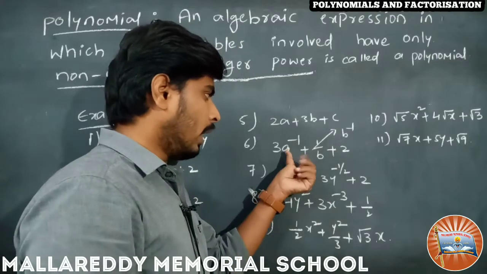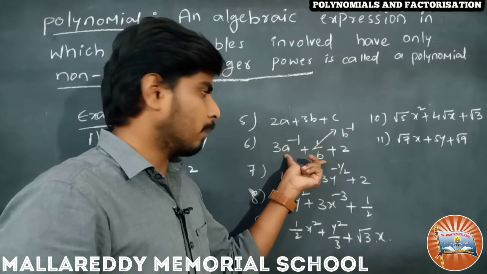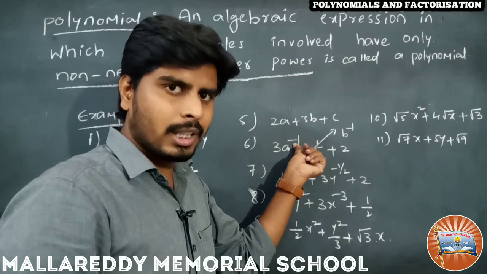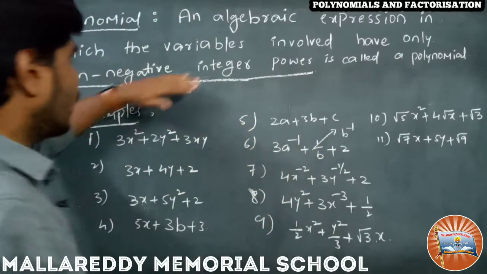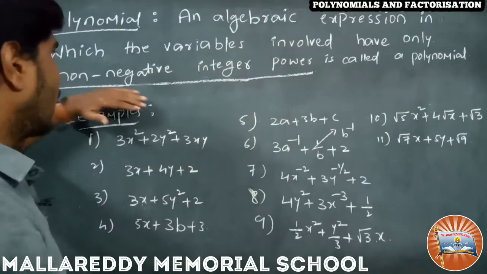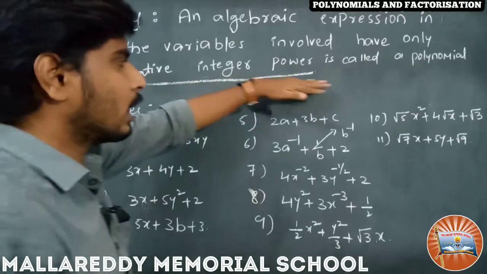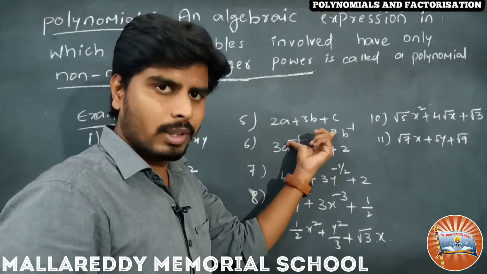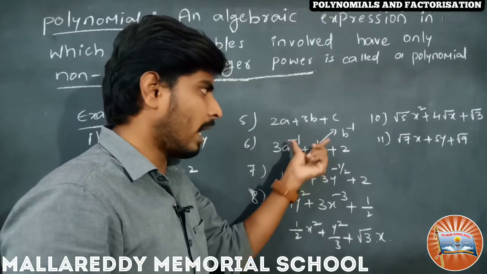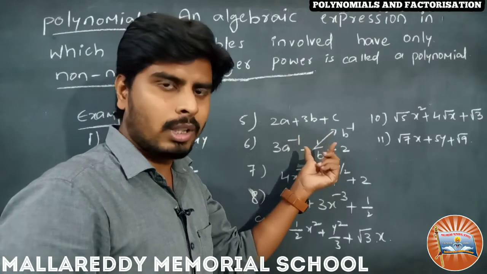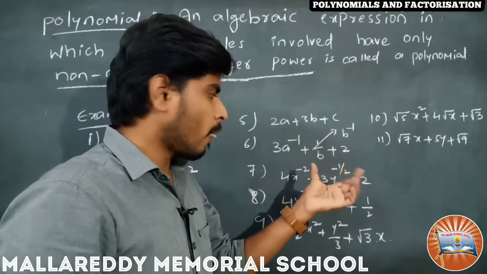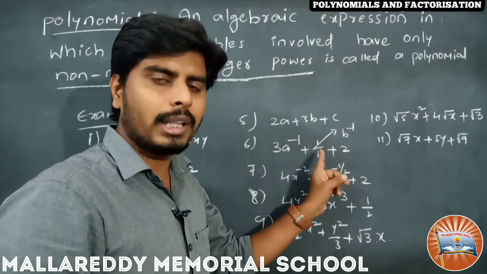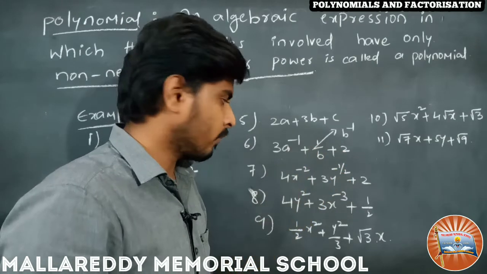So the involved variables a and b have the power minus 1. What is our condition saying here? The involved variables must have non-negative integer power, but they have negative integer power. That is the reason why this is not a polynomial, but it is an algebraic expression. Remember that thing.